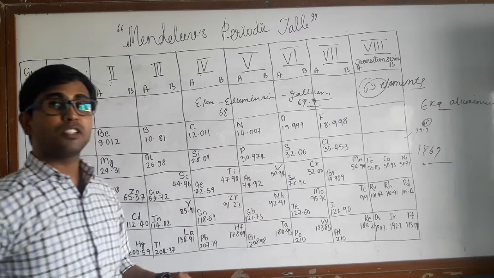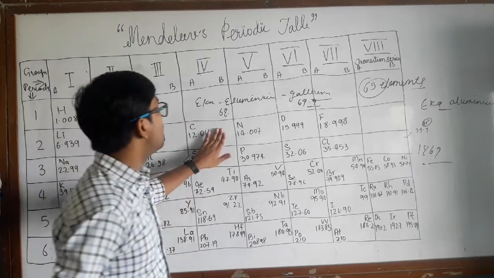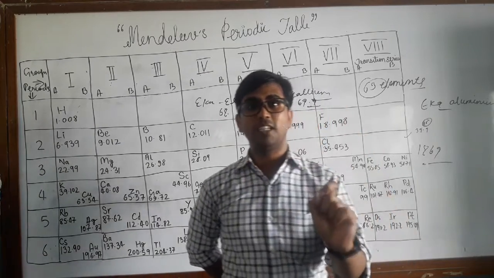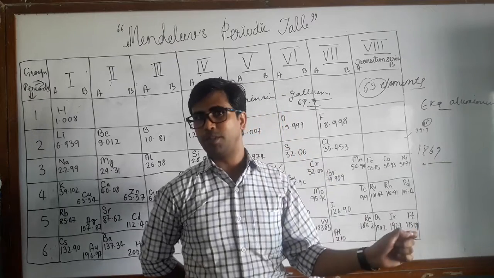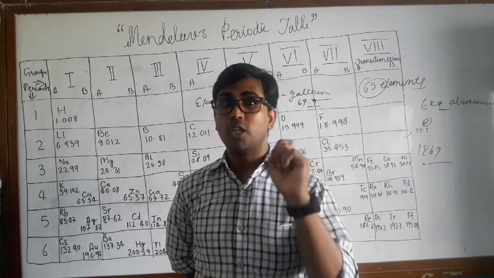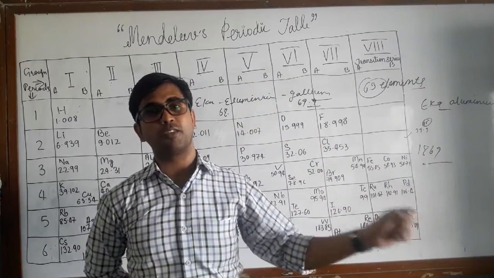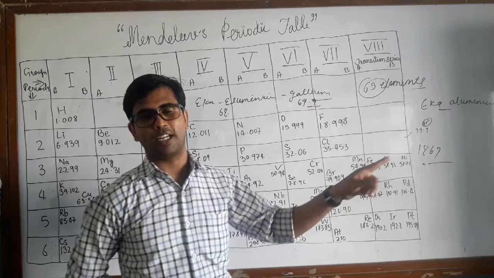What was the significance of this model? This periodic table postulated the existence of new elements. First, according to Mendeleev, there should be new elements which were still undiscovered, and he was quite right.